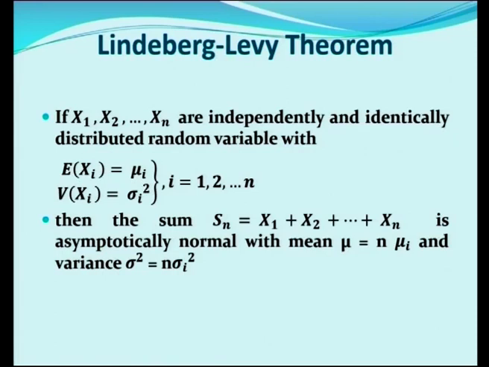This is one of the central limit theorems, that is if x1, x2 etc. up to xn are independently and identically distributed random variables with E of xi is equal to mu i and variance of xi is equal to sigma i square, i is equal to 1, 2, 3 etc. up to n, then the partial sum Sn is equal to x1 plus etc. xn is asymptotically normal with mean mu is equal to n mu i and variance sigma square is equal to n sigma i square. That is, this Sn is also following a normal distribution with mean n into mu i and variance n into sigma i square.